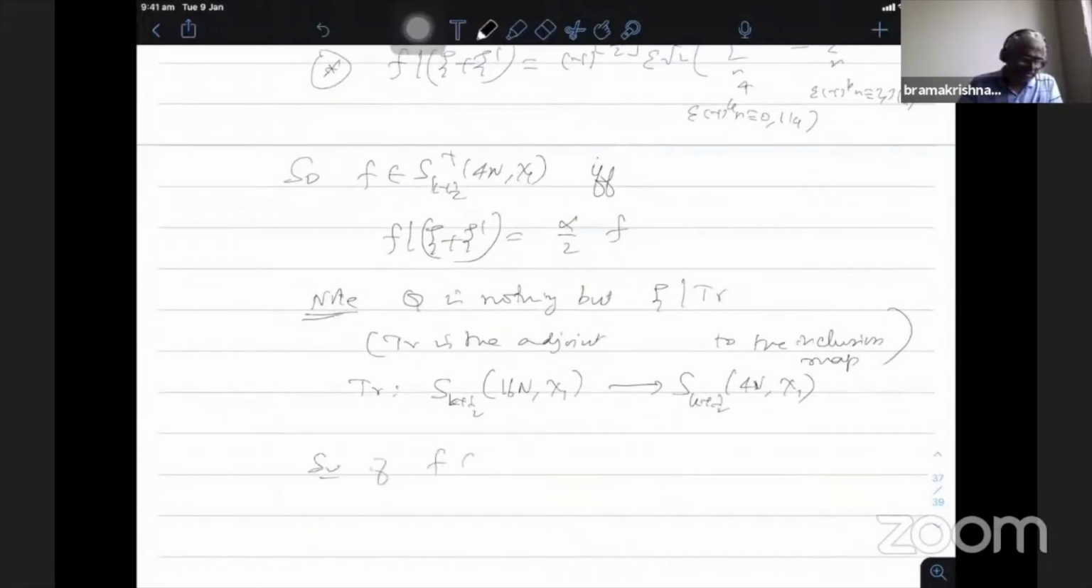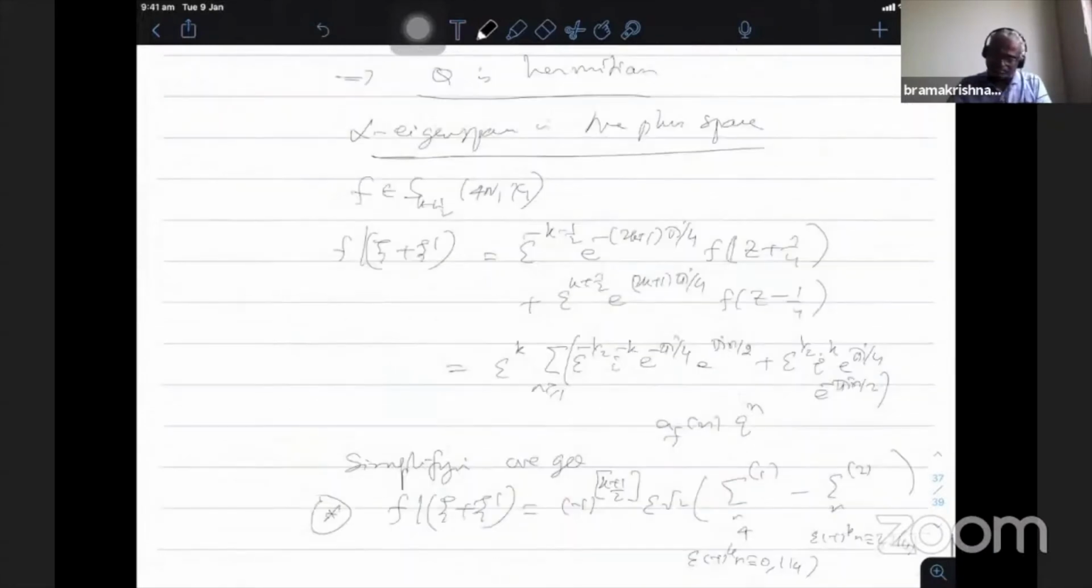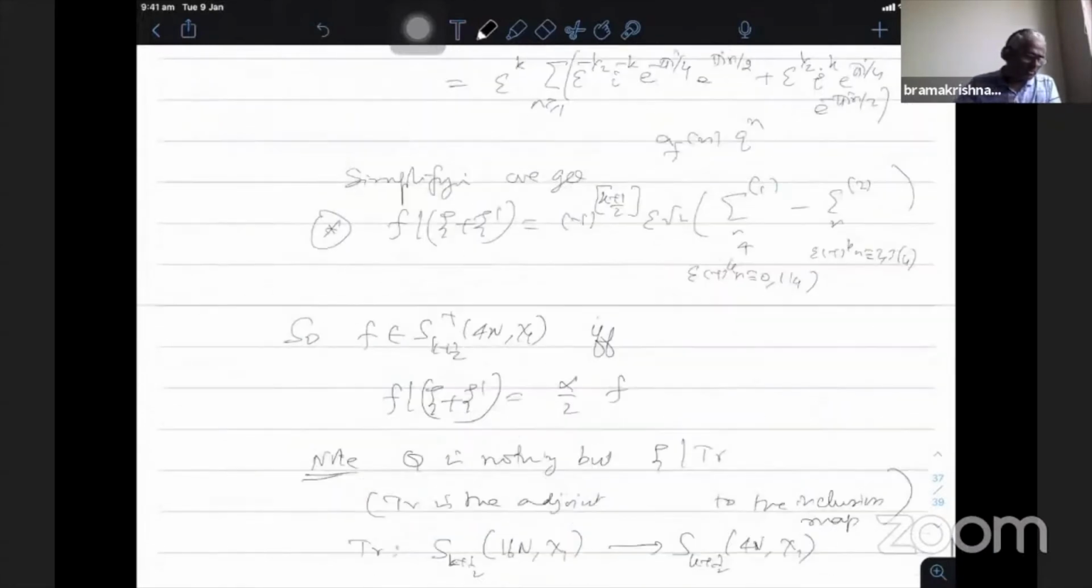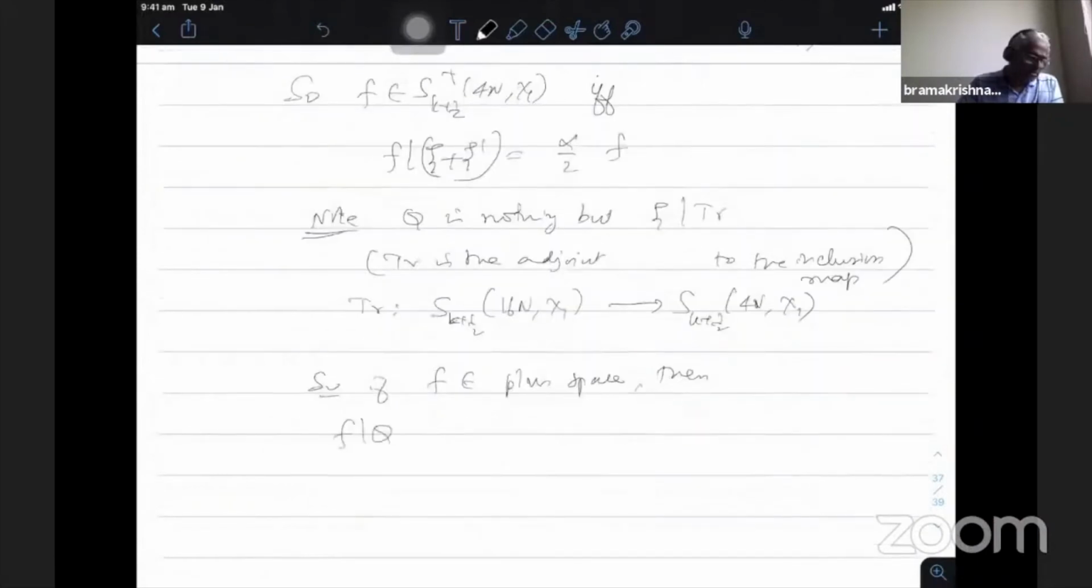If f belongs to the plus space, I'll write it this way to save time. Plus means I use this notation, you put the plus on top. If it belongs to the plus space, then f|Q is half of f|(Q plus Q tilde), where Q tilde is the adjoint of Q. Because Q is a self-adjoint operator, the adjoint is exactly Q.